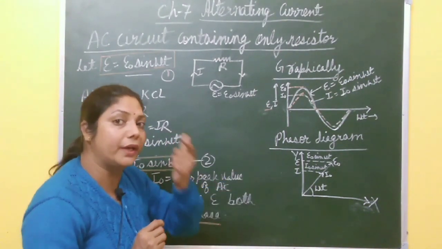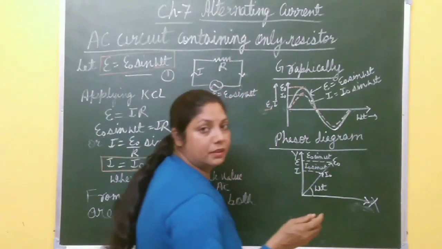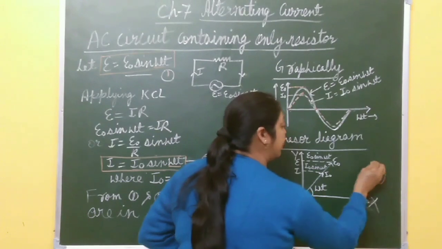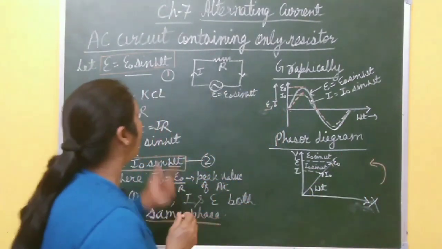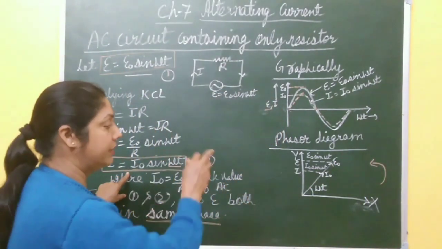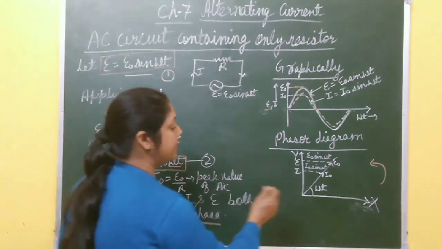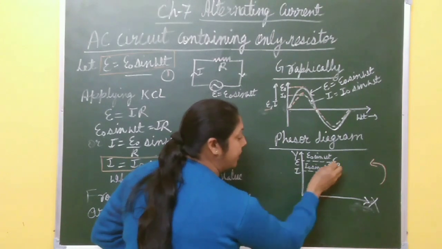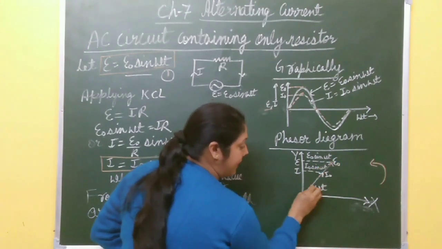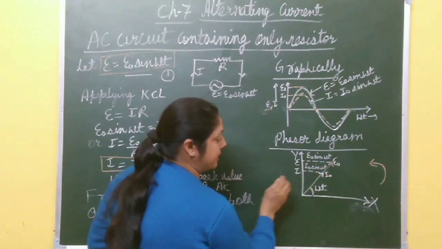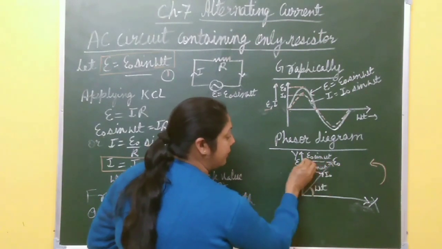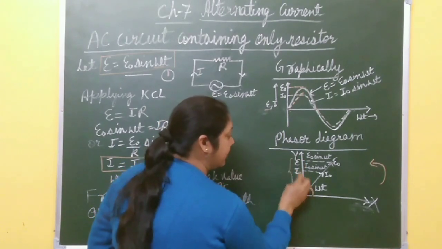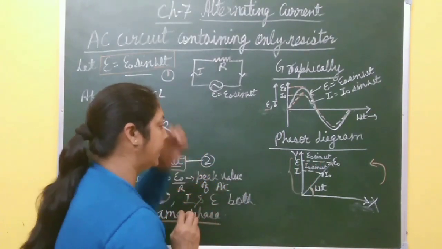Phasor is what? A rotating vector which moves with some angular velocity omega. It always moves in anti-clockwise direction. So how do you represent these two quantities with the help of this phasor diagram? First is E equal to E naught sin omega t. So E naught is represented by a rotating vector, this one, with some angle omega t with the x-axis, and this projection on the y-axis gives E. This value is E naught sin omega t, right?